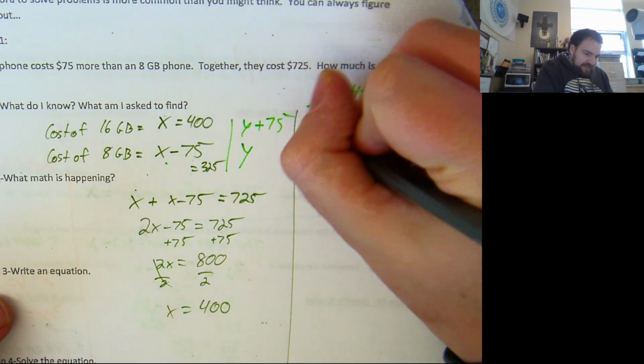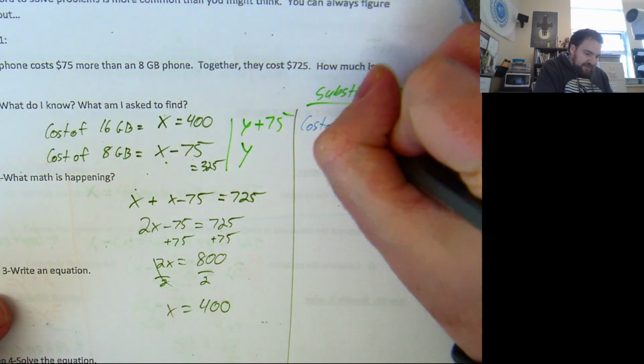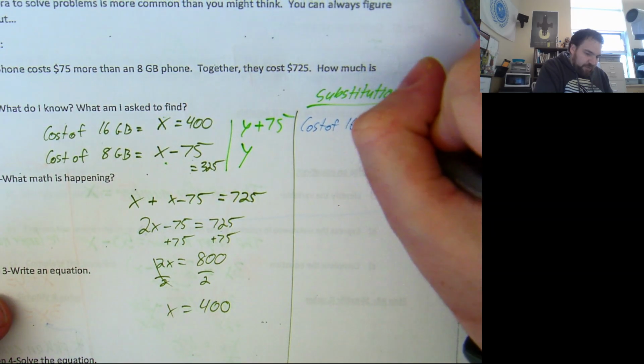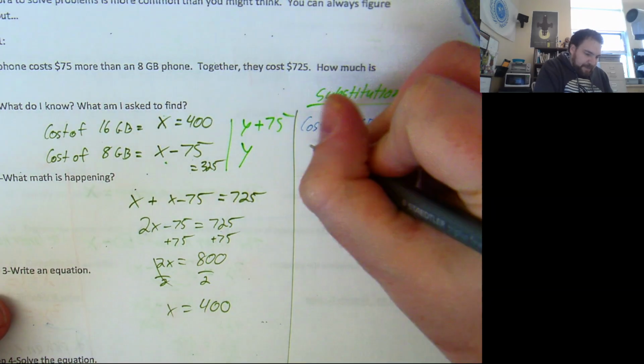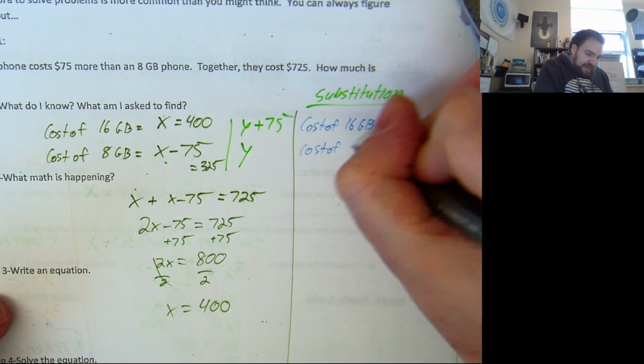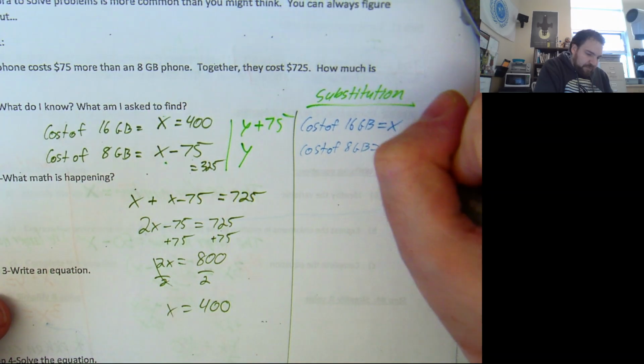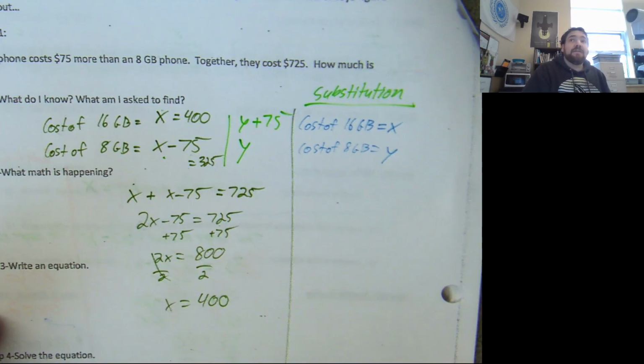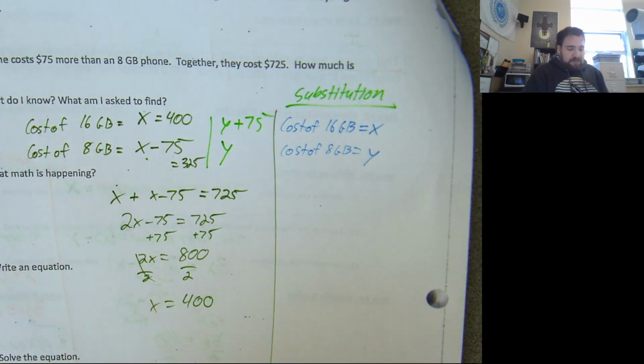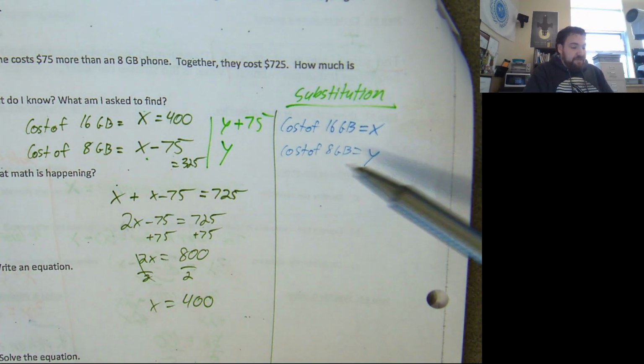So let's say that the cost of the 16 GB phone is X, and the cost of the 8 gig phone is Y.